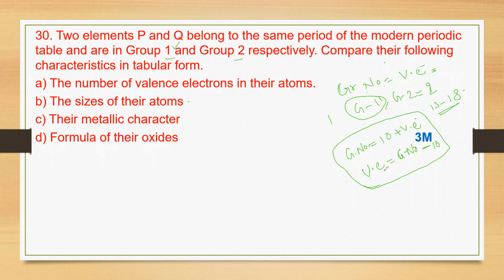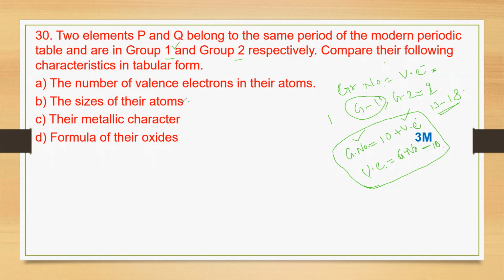If we know the group number, you do group number minus 10 to get valence electrons. Whichever you want to find, either valence electrons or group, if you know one, you can easily find the other. This is the formula. Now we will move to the questions. Here, the size of their atoms.